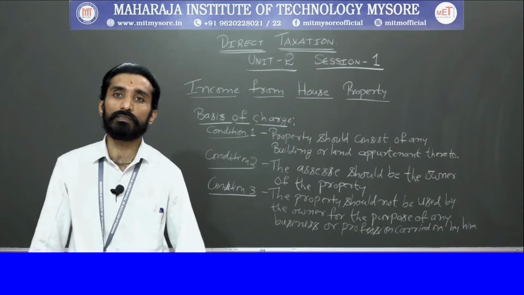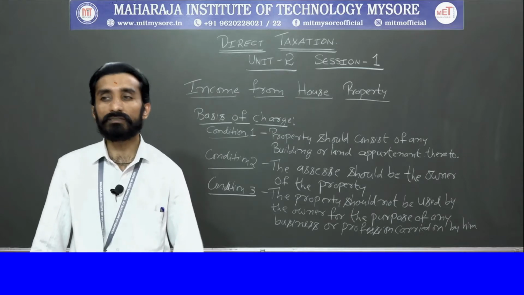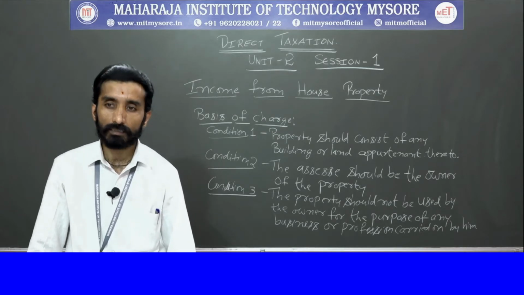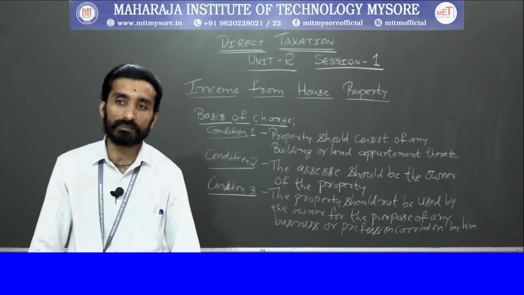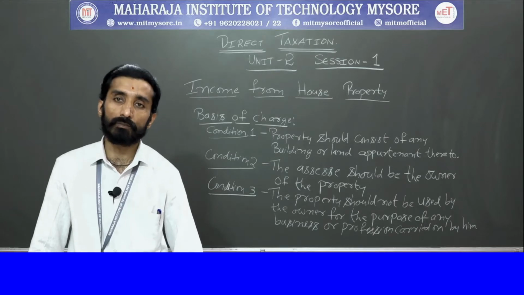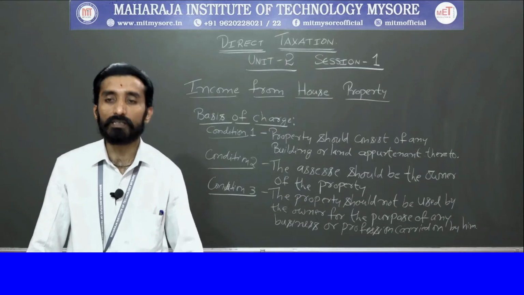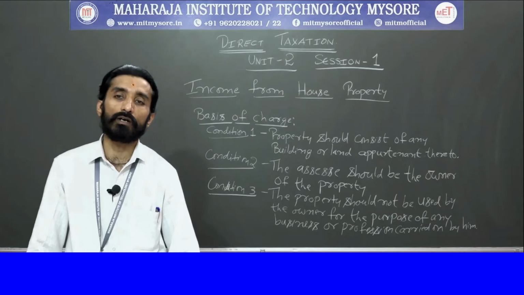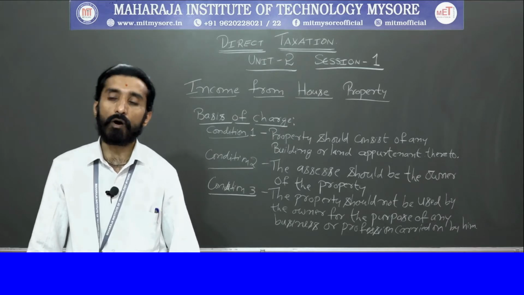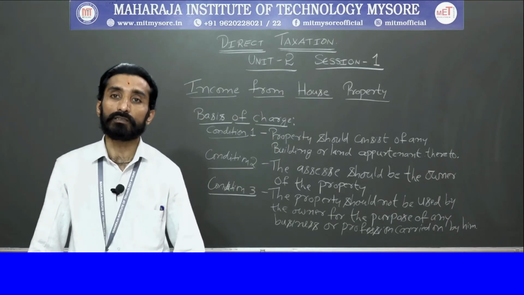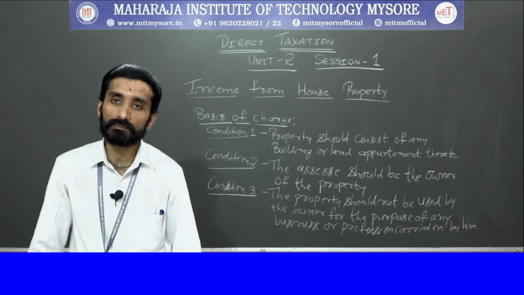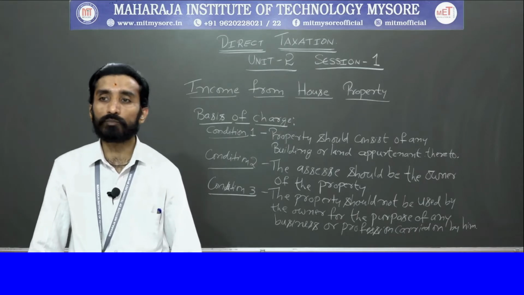It will be charged under the head income from business or profession. Certain expenses related to maintenance will also be considered as business expenditure. So, any property that you are using for business or profession purposes will not be considered under this head as income from house property.